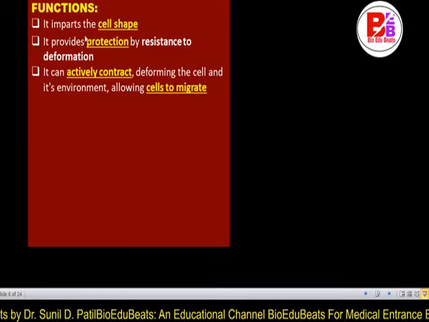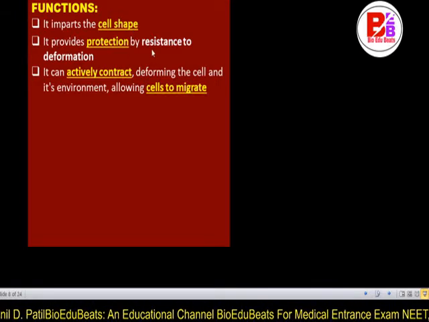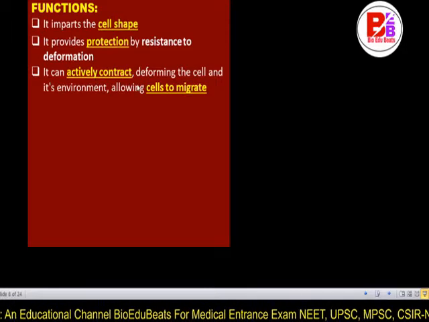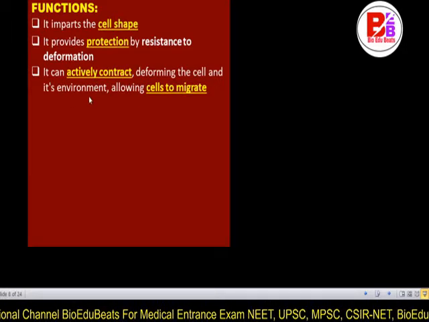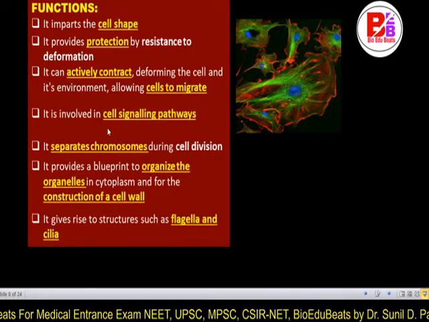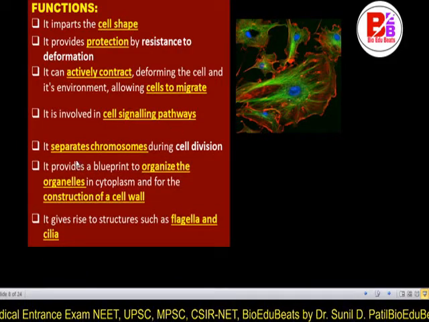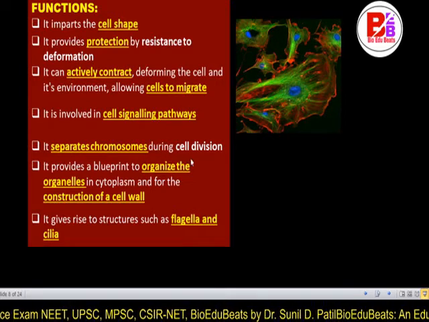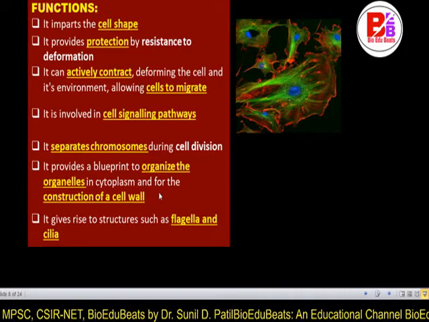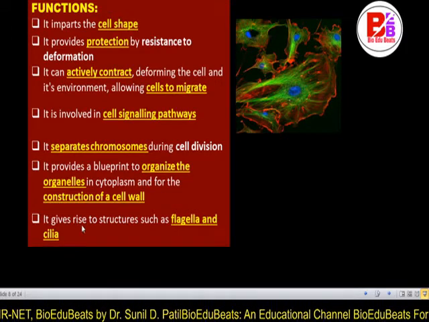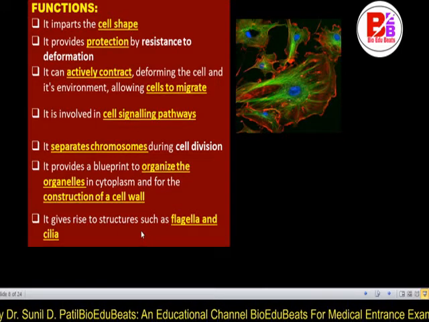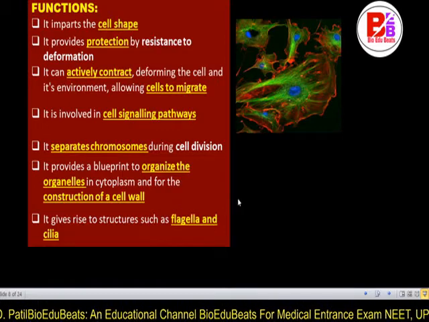Functions: it imparts shape to the cell and provides protection by resistance to deformation. The cytoskeleton can actively contract, deforming the cell and its environment, allowing the cell to migrate. The cytoskeleton is involved in cell signaling pathways. It separates chromosomes during cell division. It provides a blueprint to organize the organelles in the cytoplasm and takes part in the construction of the cell wall. It gives rise to structures such as flagella and cilia of the cell. So these are important functions of the cytoskeleton.